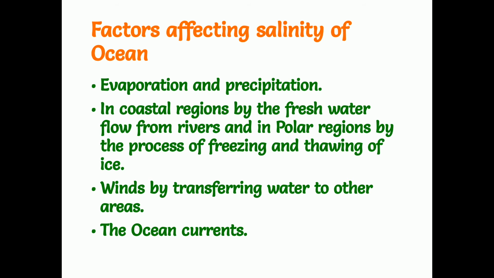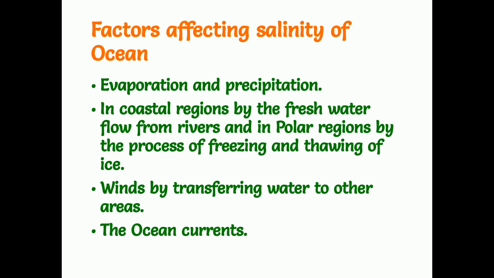Next one, winds, by transferring water to other areas. When there is a big wind on the surface of the ocean or a sea, the salt on the surface of the water will transfer from one place to another place. And the next one is ocean currents.